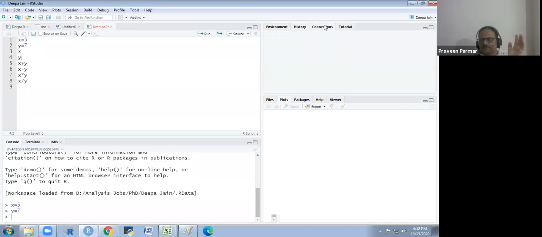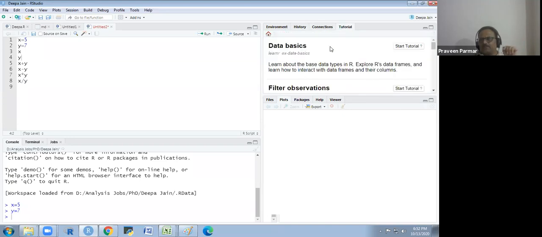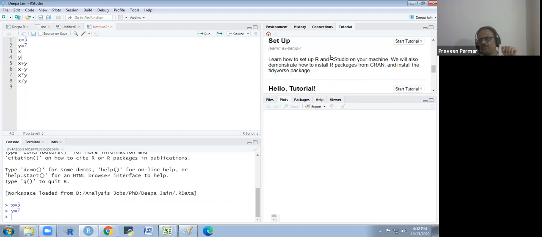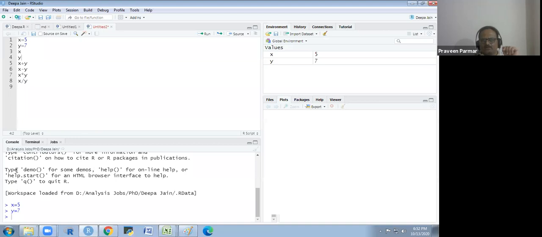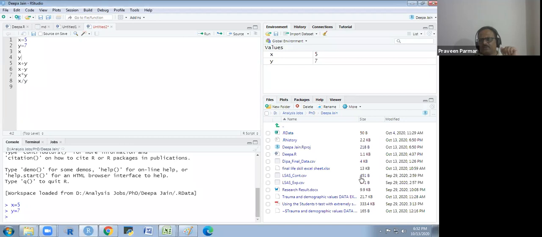And there are the connections, which I will explain later. And there are the tutorials, where you could learn something also. And there is the console, and the terminal is also there, but I will explain the terminal later. It is the technical part. And here you will see the files. This folder is Deepajan, and how many files are in that folder. If you remove the files from here, it will remove them from your system also. So don't remove files from here. It will delete them from your system.